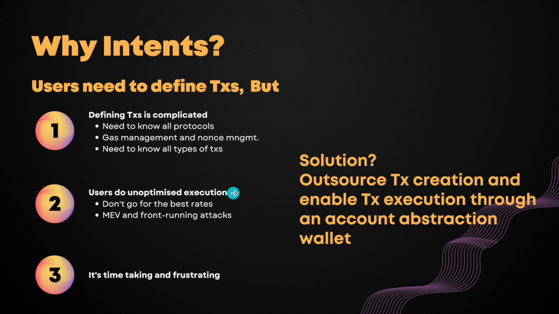Even though users figure it out, they do it in an unoptimized way. Hence, they don't get the best rates. They get front run or MEV attacked, and it's also time-consuming and frustrating. A solution here is that you outsource the transaction creation to a trusted third party and then enable transaction execution through an account abstraction wallet.